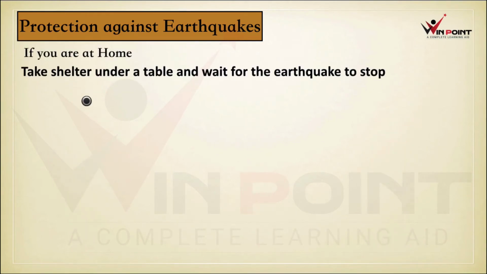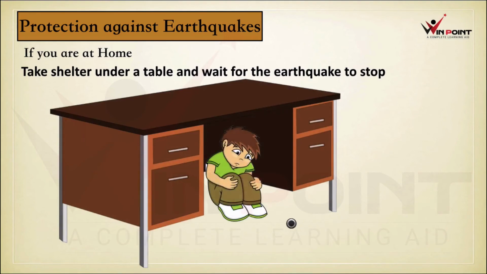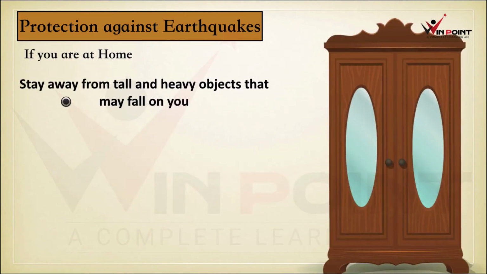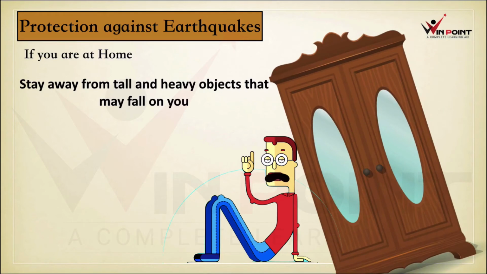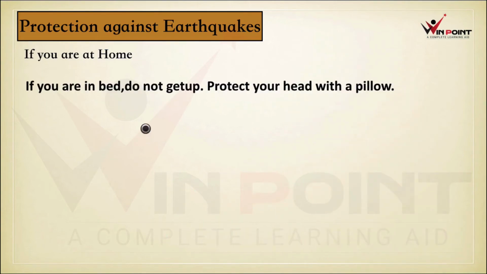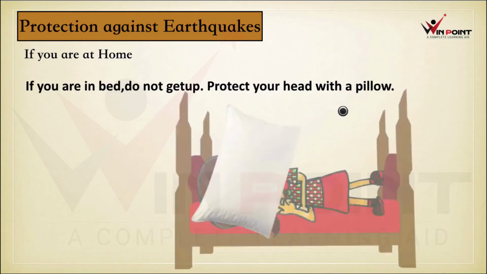Just imagine you are at home and an earthquake is happening. You need to take shelter under a table and wait for the earthquake to stop. It is a right position to save you. Stay away from tall and heavy objects that may fall on you. Just imagine you are sitting near to that cupboard. It is going to fall on you at the time of earthquake. So we need to be careful about that. We need to stay away from the tall and heavy objects. If you are in bed, do not get up. Protect your head with a pillow.